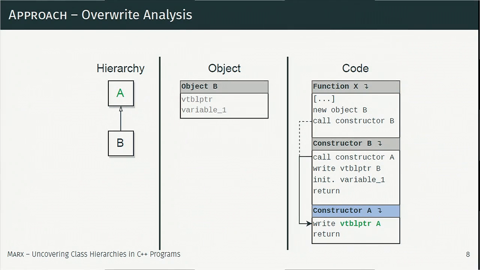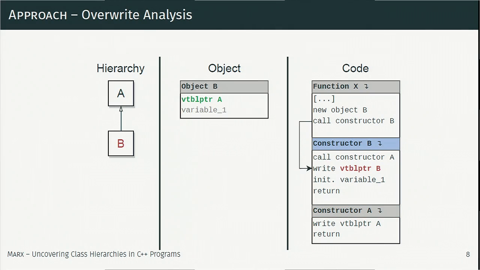At this point, the constructor of A is run as if we were constructing an instance of A itself. So what A has to do is just write the vtable pointer of A into the object, so that at an indirect function call site, it is clear which functions may be called on this specific object, because the indirect call dispatches through the vtable pointer. Now that we have fully initialized the object of A, the constructor of B can